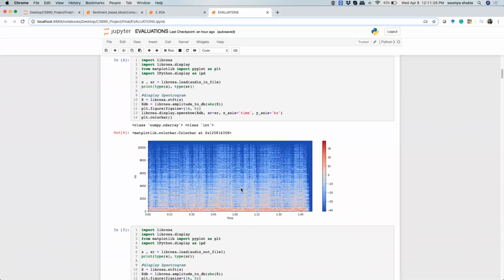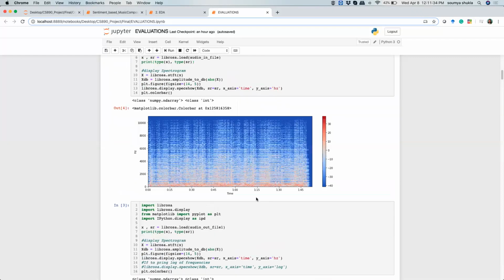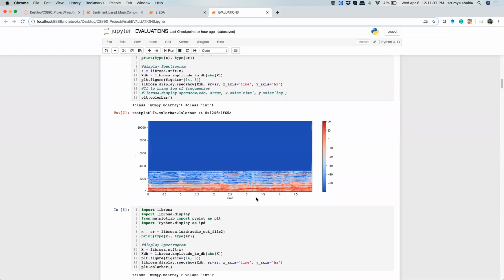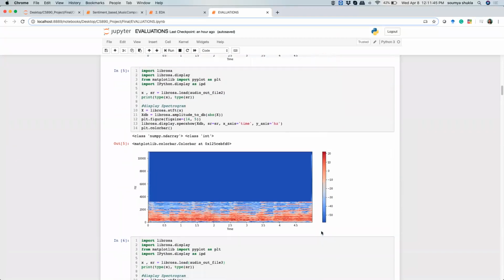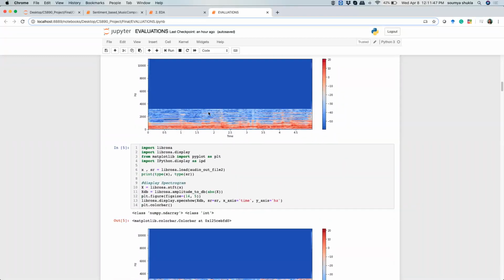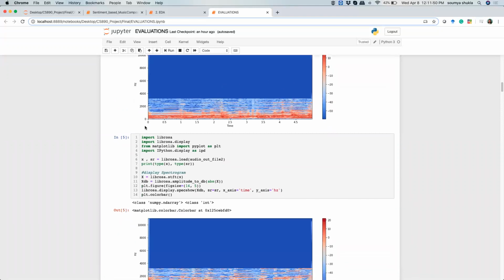Here is the spectrogram plot for the input file. The color represents amplitude, and we have frequency on the y-axis. So this is our input file. That's the spectrogram for the happy file. All of this is explained in detail in the report. We can start noticing that for the sad emotion, it has taken something low at the beginning, and somehow it goes to a little higher at the end, but that's the amplitude it's generating on, so everything is of a lower amplitude.